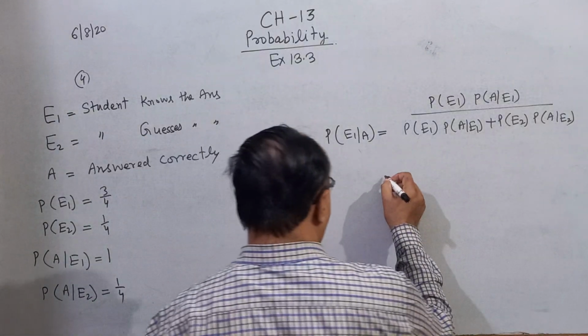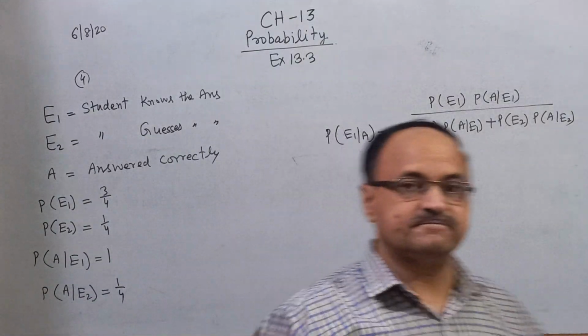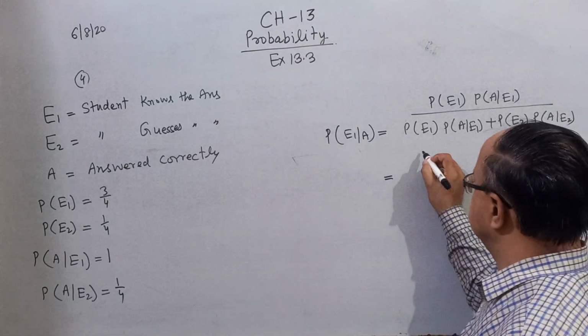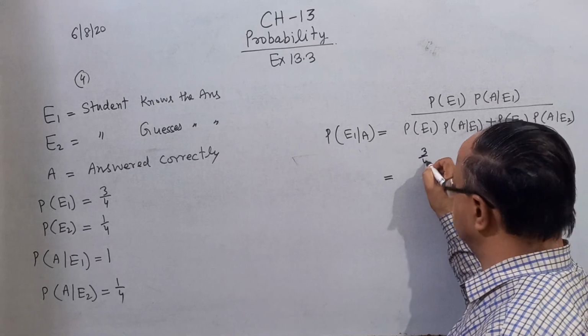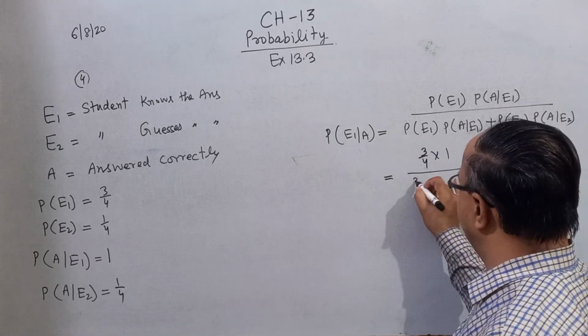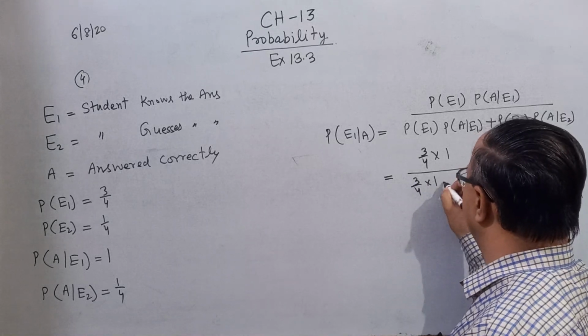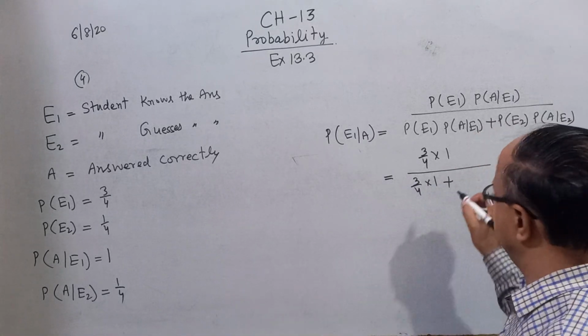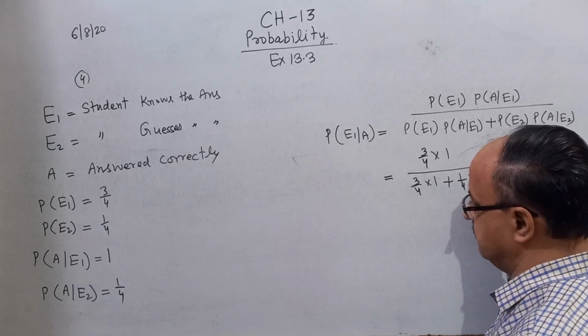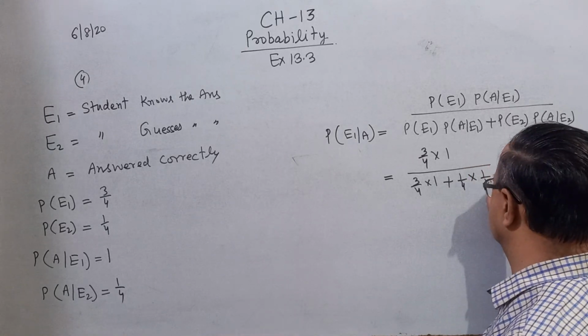Now we want to find the probability of E1 by A. Just put the values. You know that the probability of E1 is 3/4 and A by E1 is 1, so 3/4 into 1, upon 3/4 into 1 plus the probability of E2, that is 1/4, into 1/4.